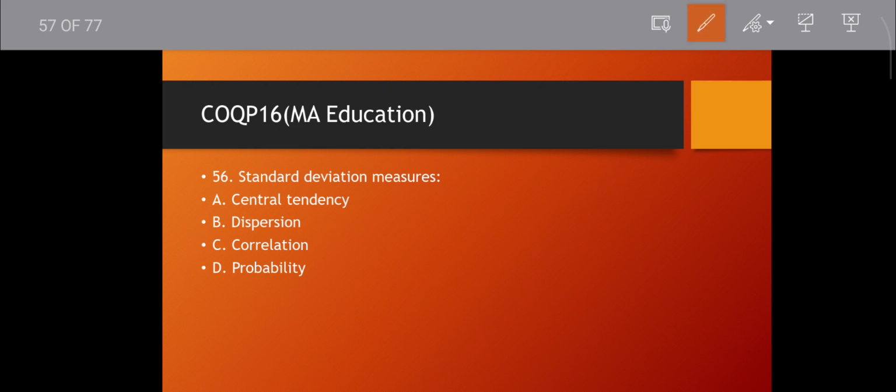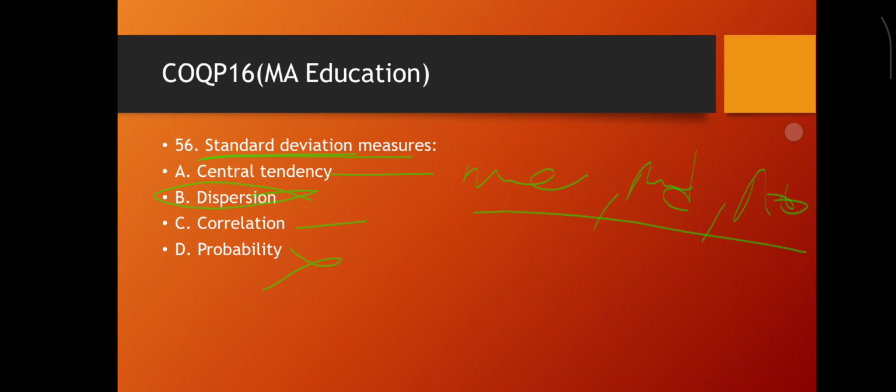Question number 56. Standard deviation measures what? Central tendency, dispersion, correlation, probability. Probability, not correlation, is obviously not related with it. Central tendency, that is mean, median and mode. Mean, median and mode measure the central tendency. The dispersion or variability is measured by standard deviation. Then move to the next question.